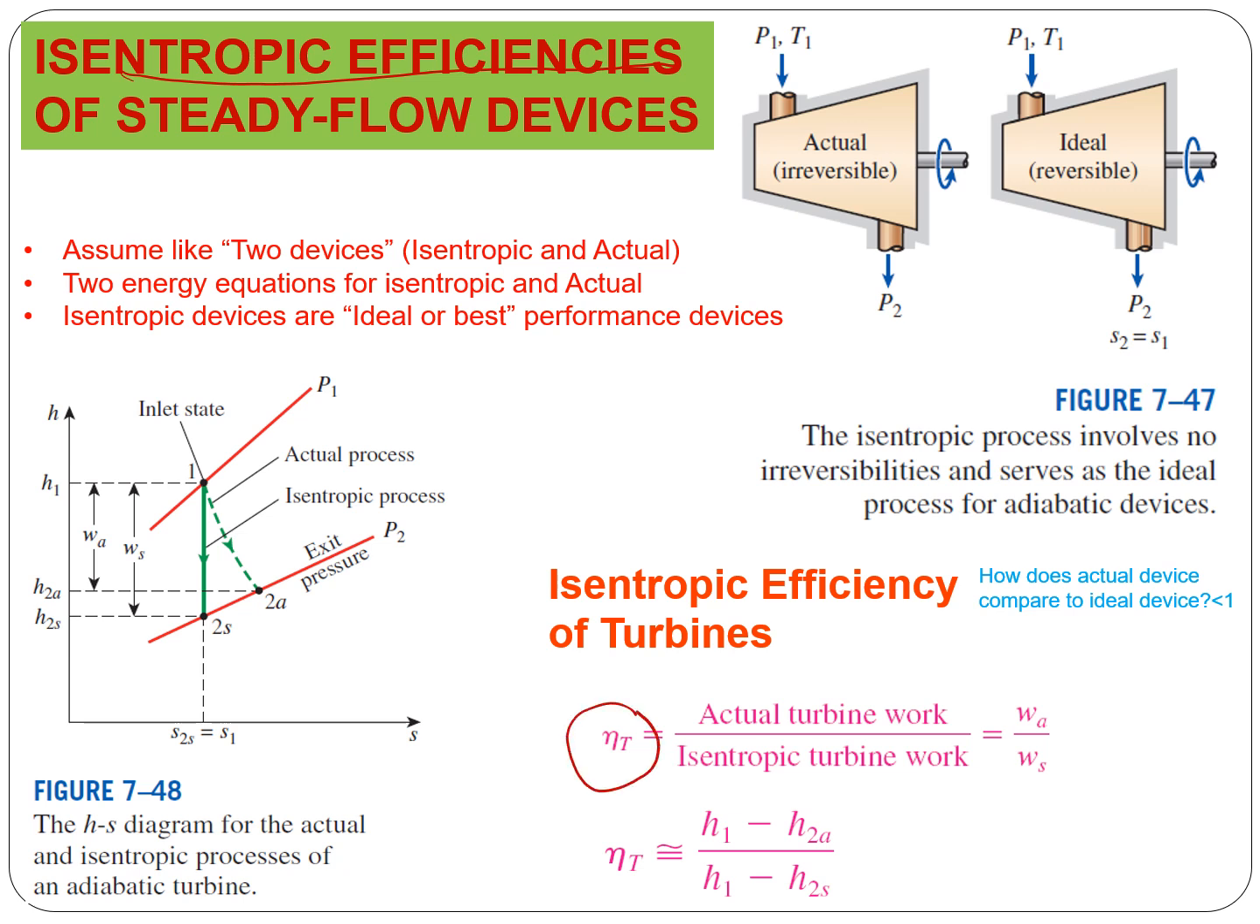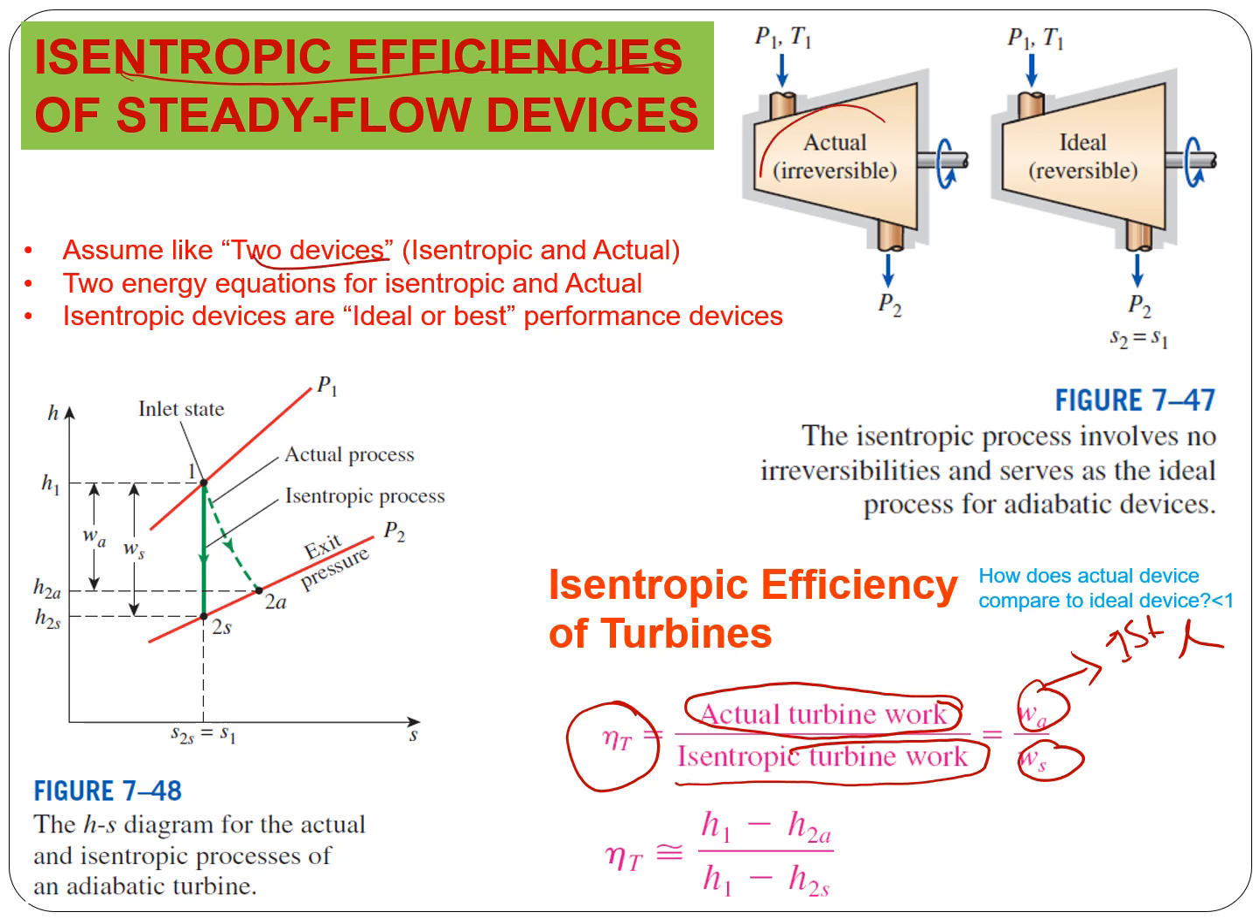So the isentropic efficiency is defined by actual turbine work divided by isentropic turbine work, and these works are found from the first law of thermodynamics. So you can assume as if there are two devices, one is actual irreversible and the other is ideal. Now we need to find the ratio of these works, and if you use the first law of thermodynamics, if you neglect change in kinetic energy, potential energy, and even heat transfer, then you get everything in terms of enthalpy. So our goal is to find the enthalpy of all these points.